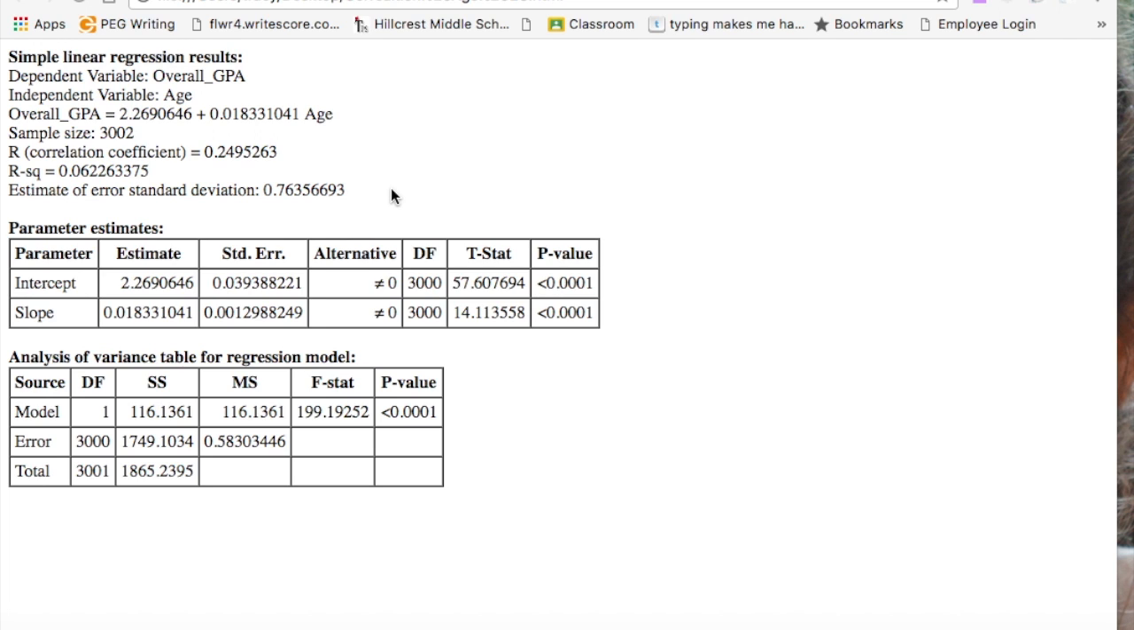So the answer to this is B0, which is 2.269, plus the slope, 0.018, times 25, and that will give you 2.719 GPA.